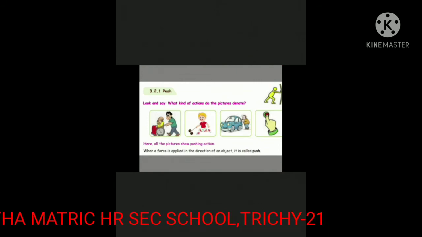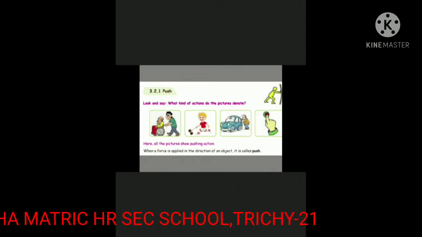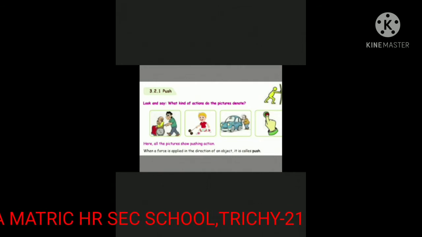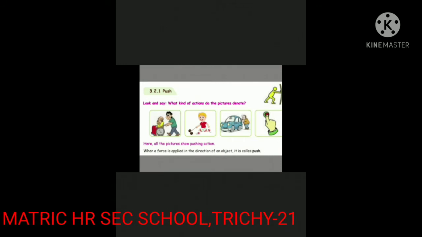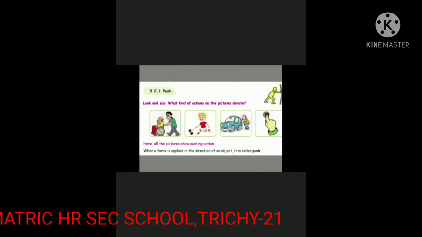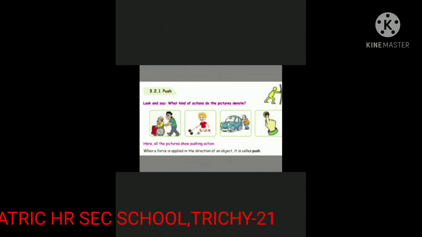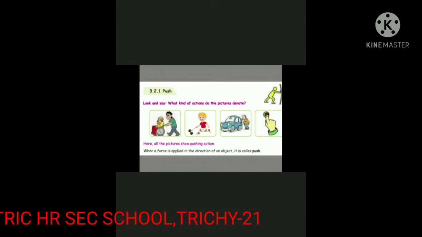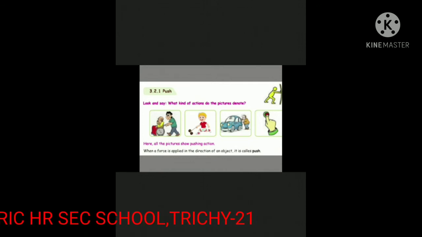Look and see what kind of action the pictures denote. Here all the pictures show pushing actions. So what is a push? When a force is applied in the direction of an object, it is called a push. So both the force as well as the movement are in the same direction in a push.